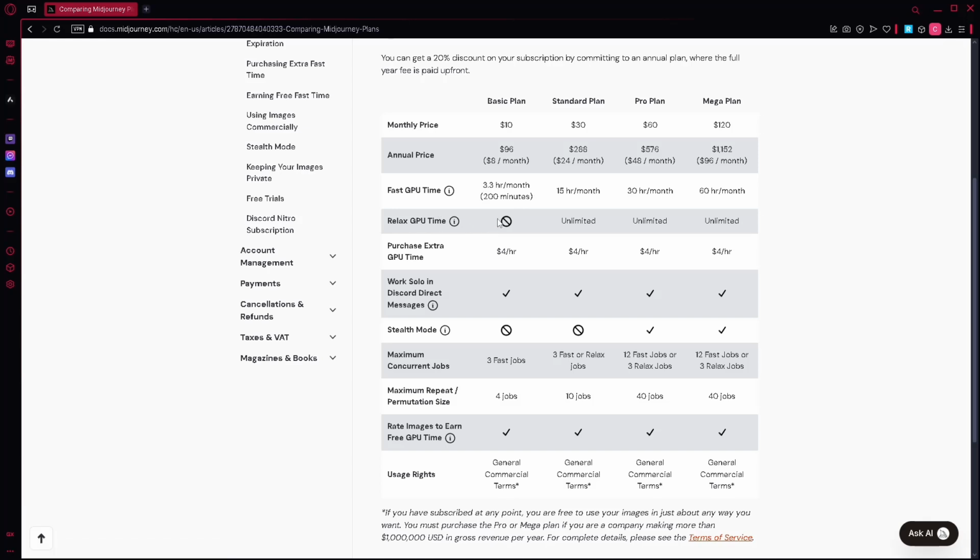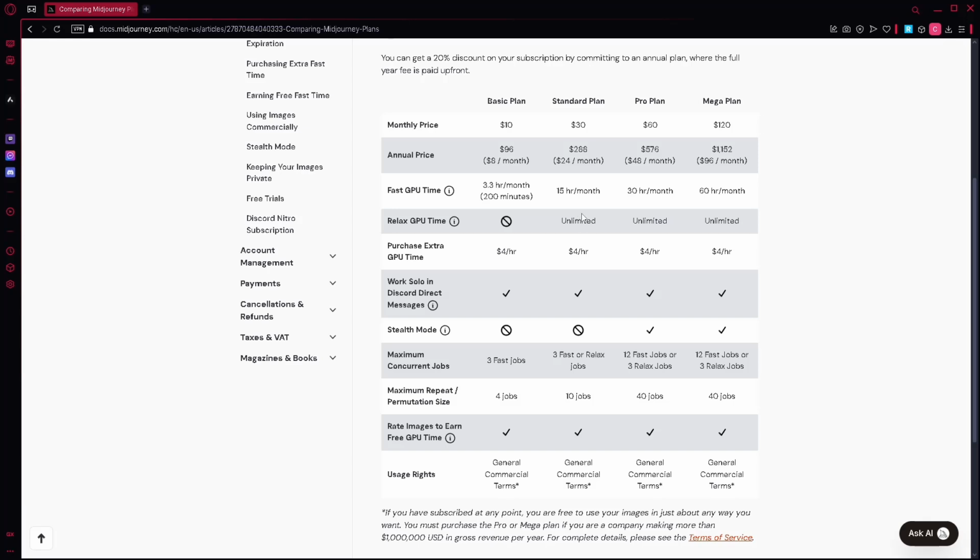Now for the Standard plan, it is good for users requiring unlimited image generation with relaxed time. The price is $30 per month and $288 annually, which is $24 a month. So the fast GPU time is 15 hours per month, with unlimited relaxed GPU time.